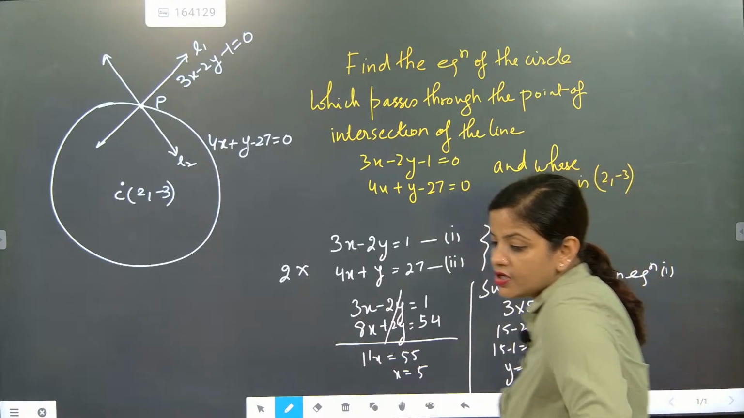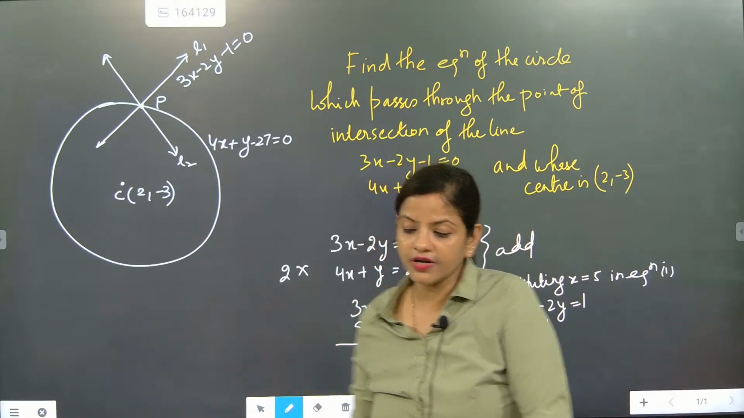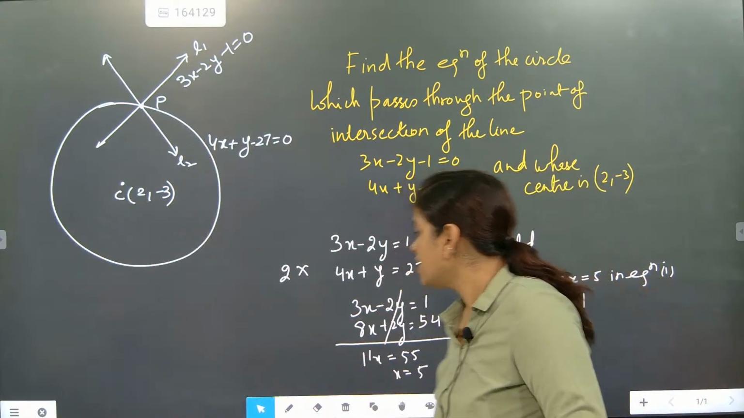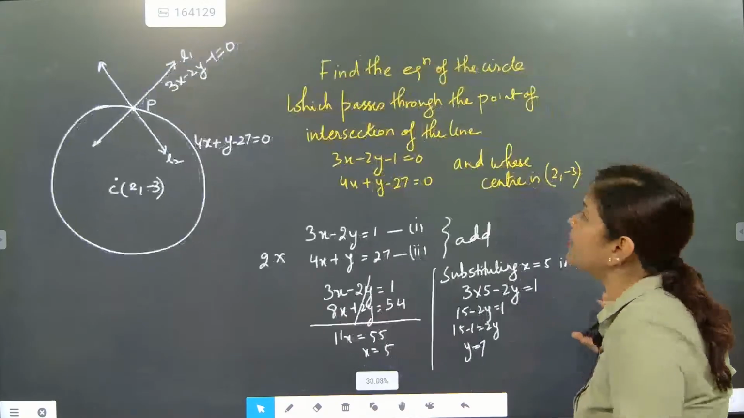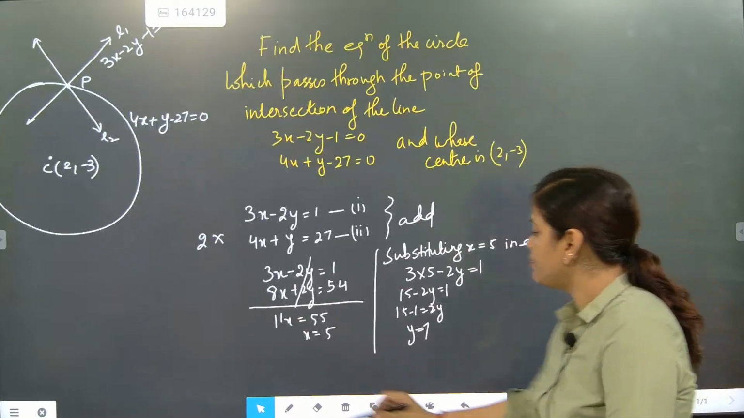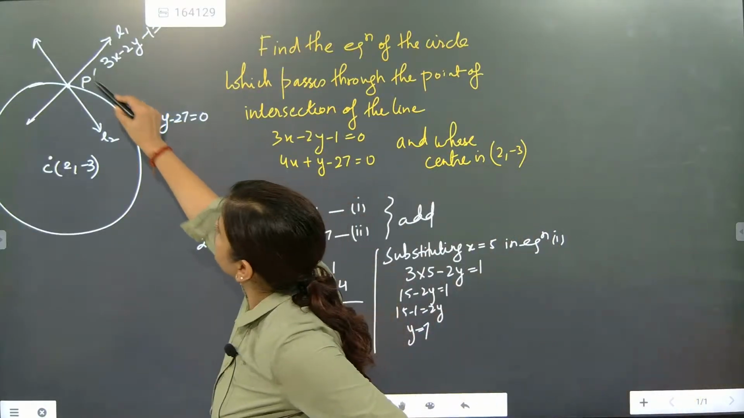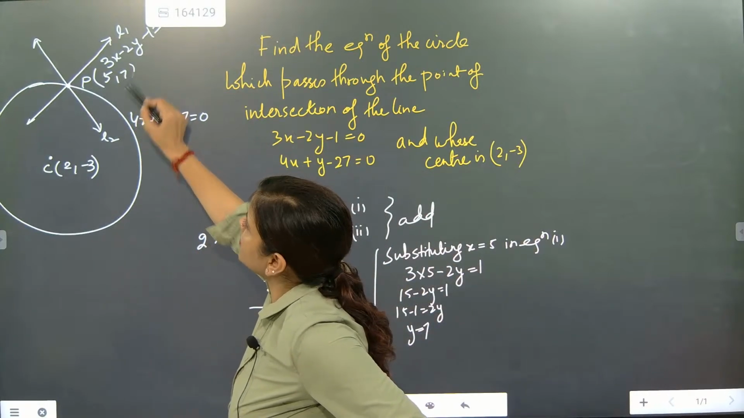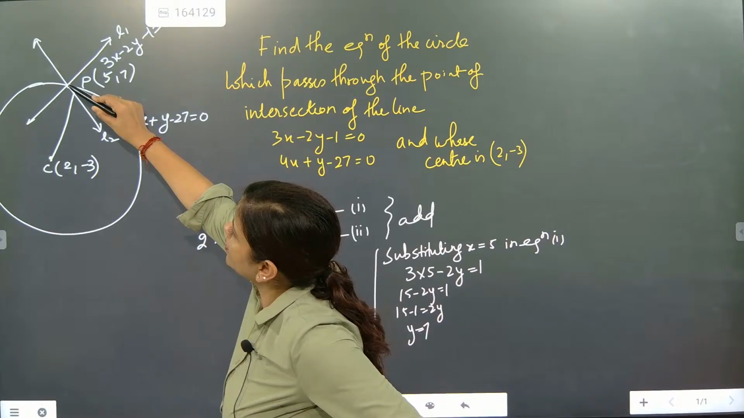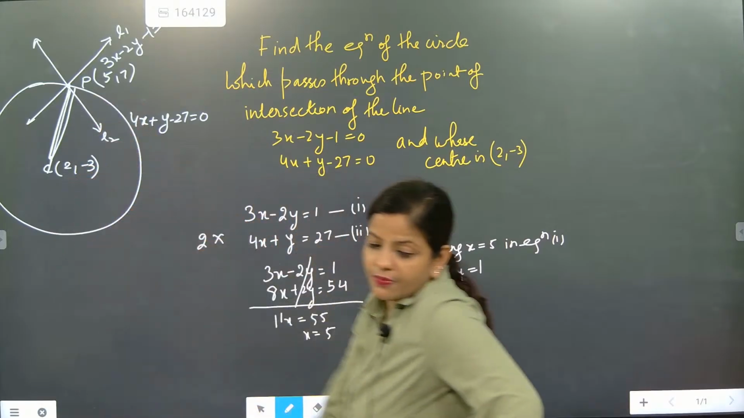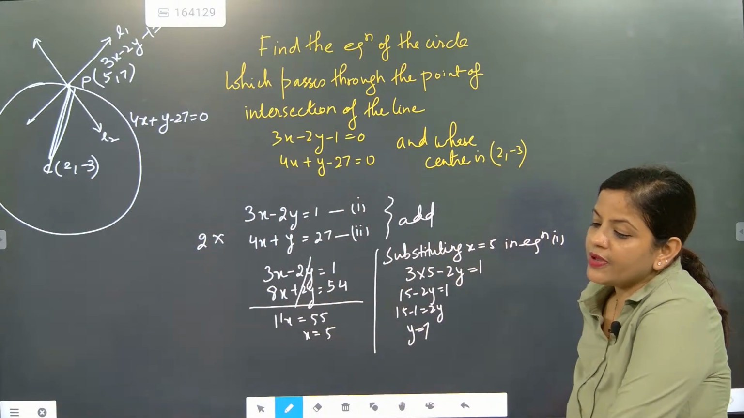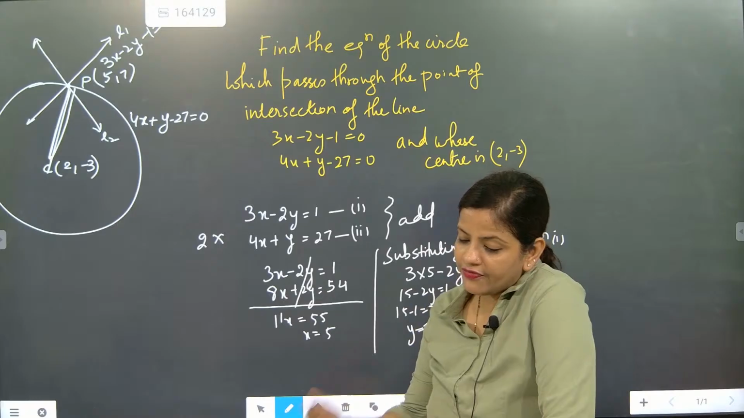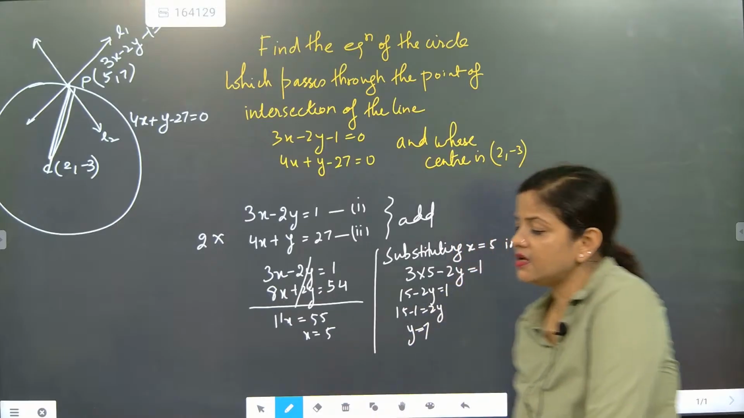Bingo. Nishika, understood? So here we got the contact point between two lines. What is the contact point between two lines? 5 comma 7. Now this did our work. So PC will become the radius. What will PC become? The radius, and definitely the equation of the circle will come out.